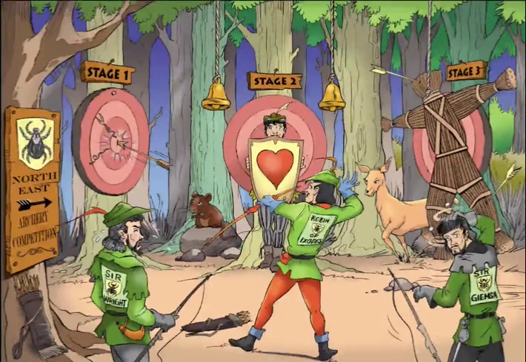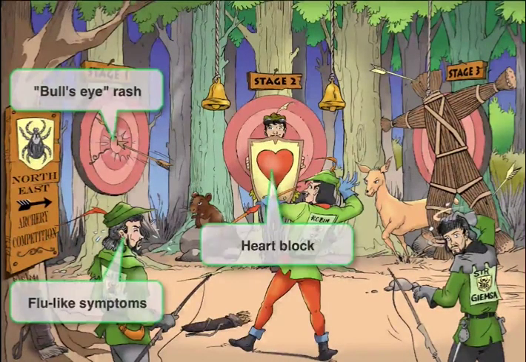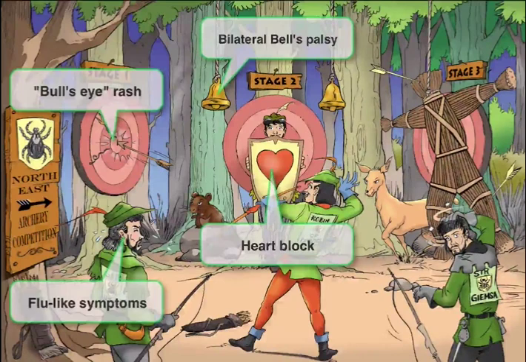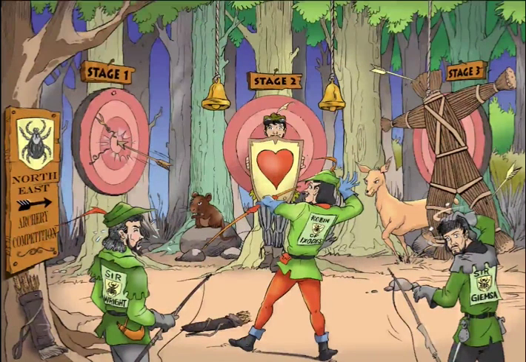So to review, stage 1 is the bullseye rash with flu-like symptoms, stage 2 is heart block with bilateral Bell's palsy, and stage 3 is migratory polyarthritis of large joints and encephalopathy. Treatment for a Borrelia infection should be started as early as possible, ideally in stage 1. At that point, doxycycline will usually be used and is effective.